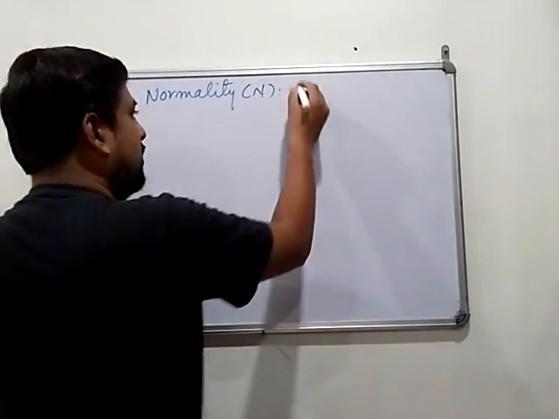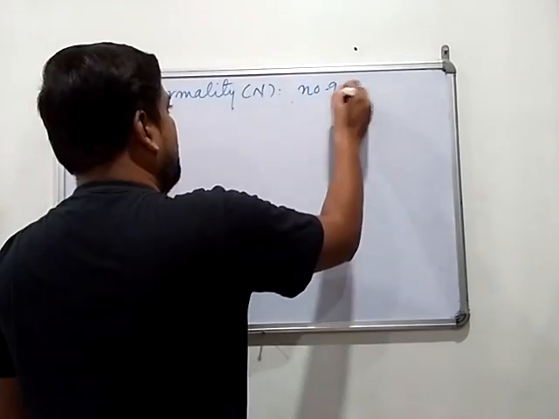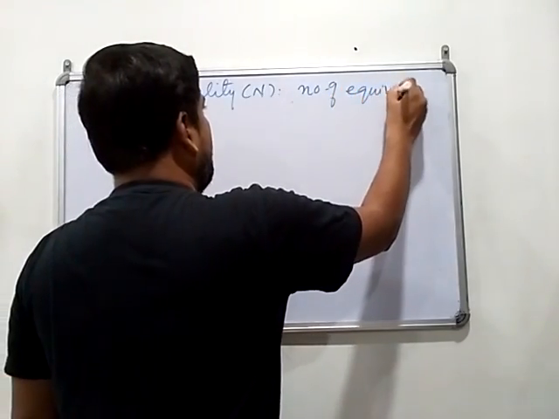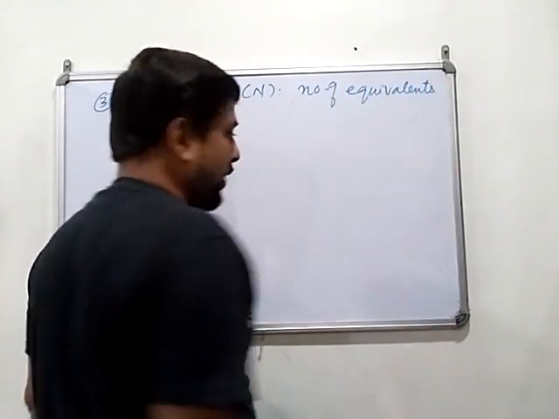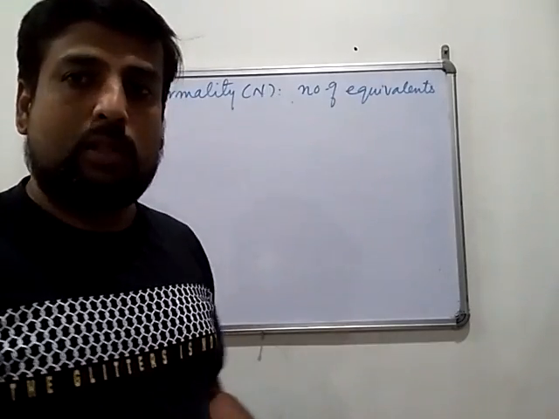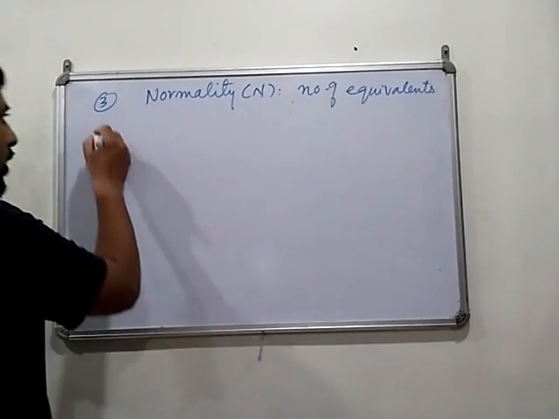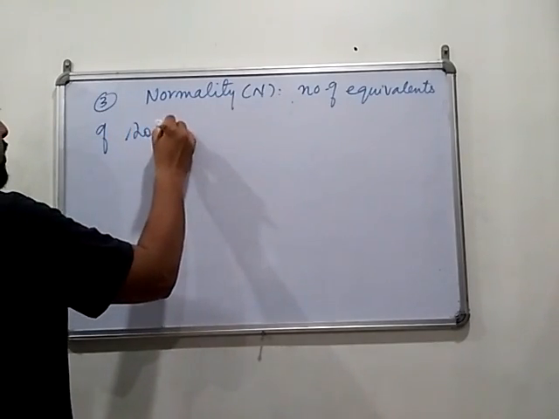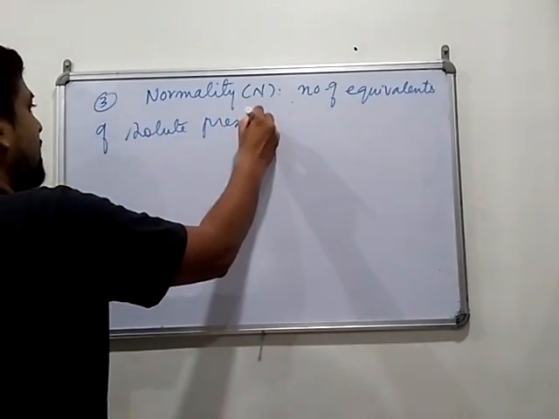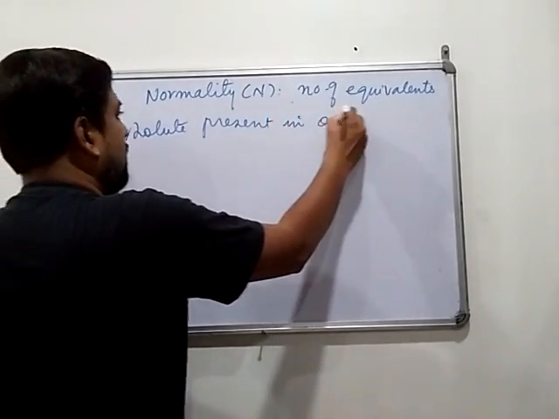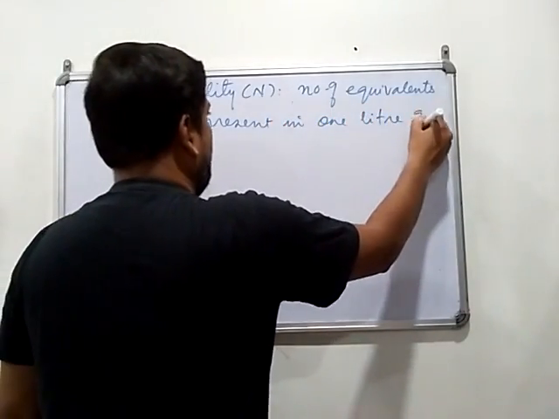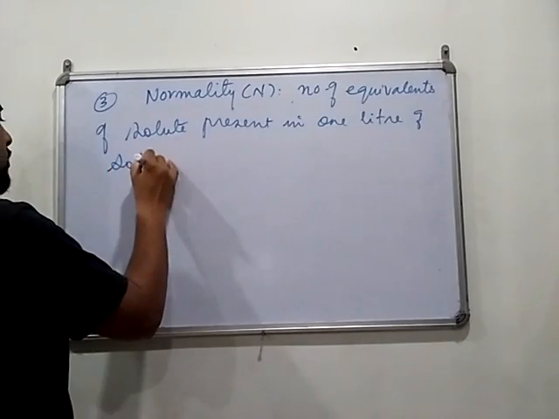What is the definition? Number of equivalents. In case of molarity, we take the number of moles; in case of normality, we take the number of equivalents of solute present in 1 liter of solution.